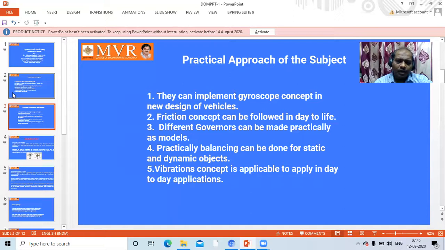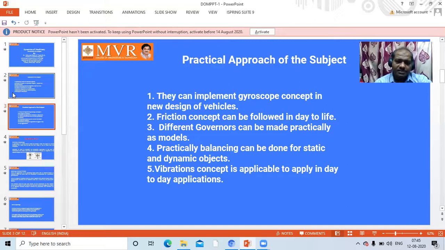Already we have 9 types of governors. Those governors can be made with our own hands so that we can bring them into practical mode. Fourth one is practical balancing, which can be done for static and dynamic objects. So experimentally we can do this and make it into reality.